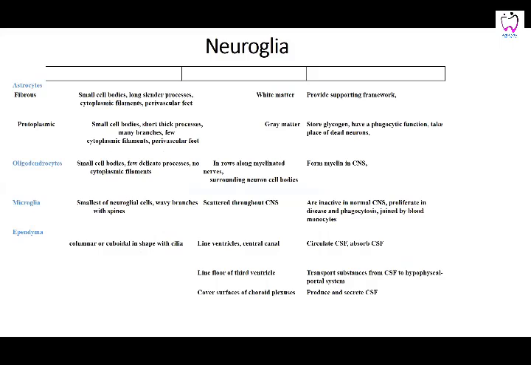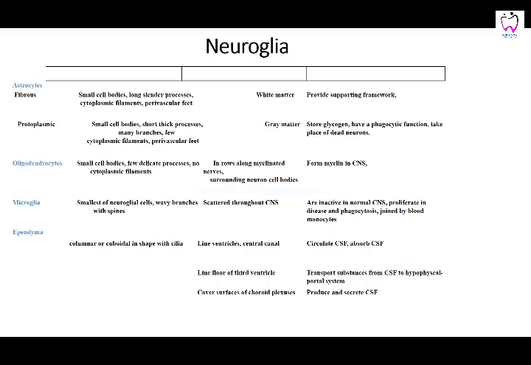If you compare all these neuroglia, the astrocytes have two types, the fibrous and the protoplasmic. Small cell bodies, with long, slender processes. Protoplasmic have short processes. The fibrous type is present in the white matter and provides the supportive framework. Gray matter has the protoplasmic type of astrocytes, and they have a phagocytic function. Oligodendrocytes enroll myelinated nerves and surround the neuron cell bodies. They form myelin in the central nervous system.